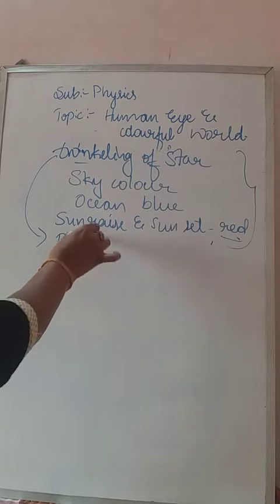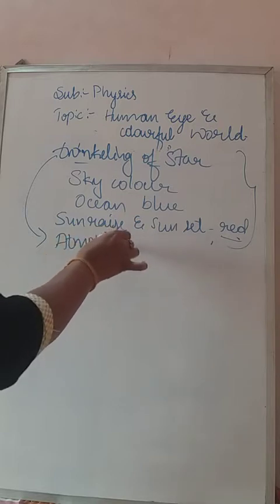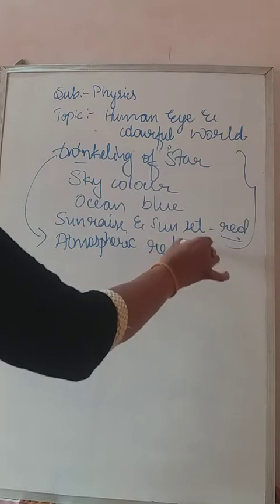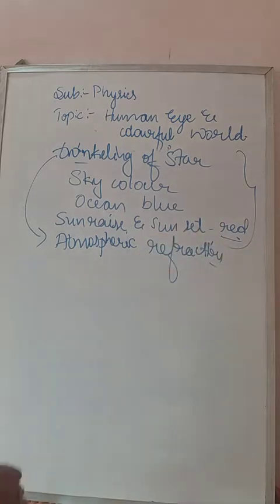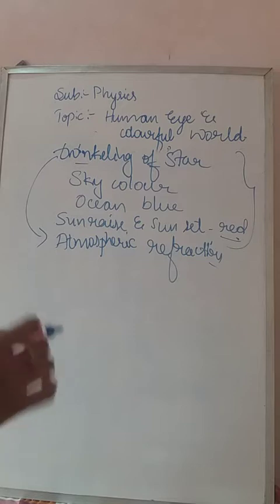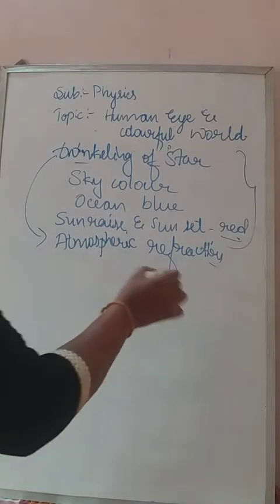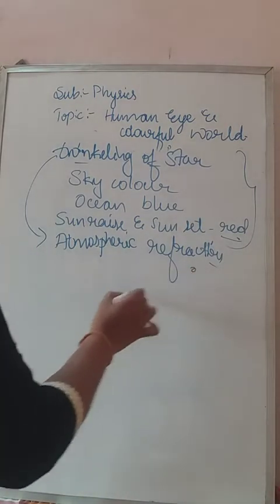I told you already, these are all examples for refraction. So the stars twinkle due to atmospheric refraction. When the path of the light coming from the star varies slightly, because the stars are not at the same distance.